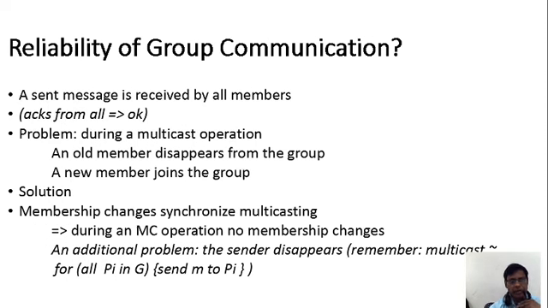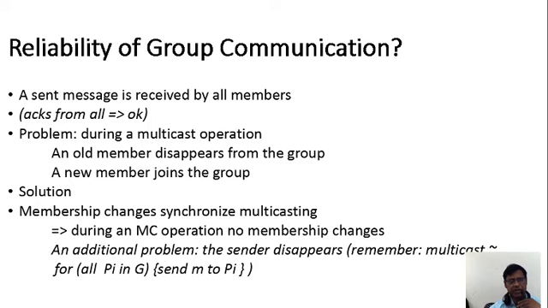Reliable group communication: it is the same way, how we are going to get acknowledgement. Okay, if we are getting acknowledgement from all, then it is simplified, it is synchronized. Or whether there is a problem during a multicast operation: an old member disappears from the group, a new member joins the group. Okay, if the problem occurs, where the old member disappears, a new connection will be generated, so that the continuation of the packet can be transmitted. And the solution is to overcome it through fault tolerance.